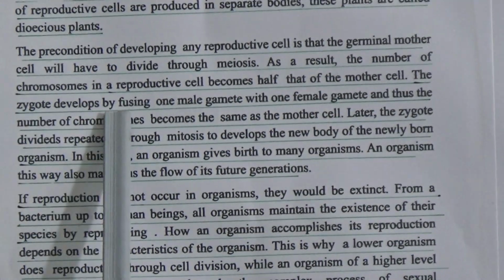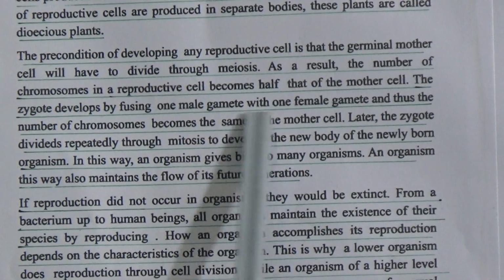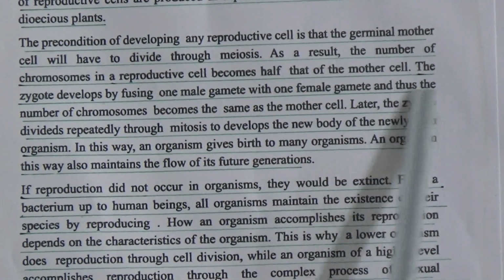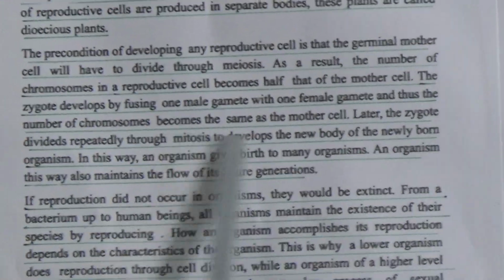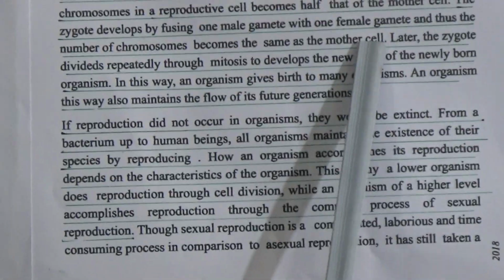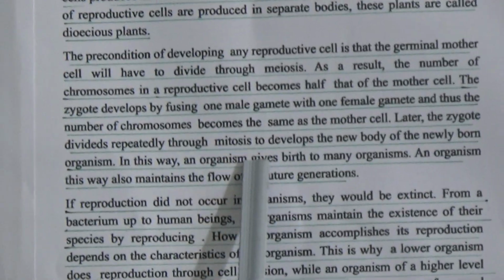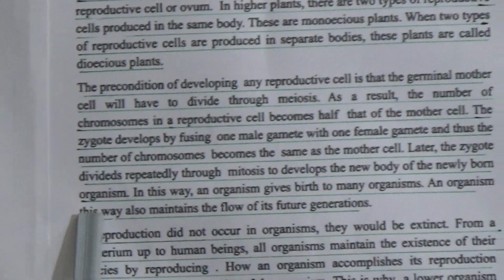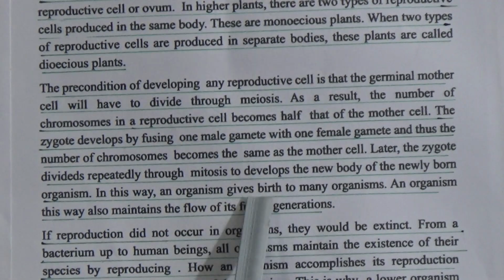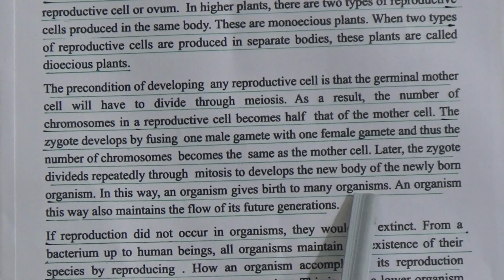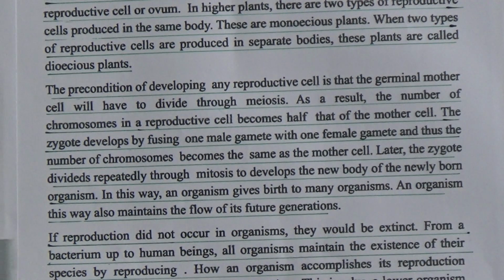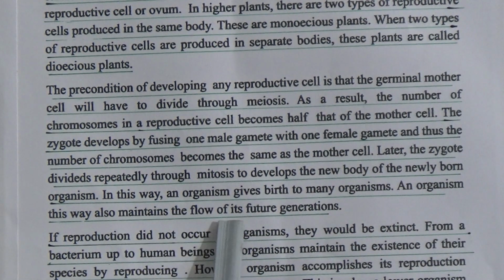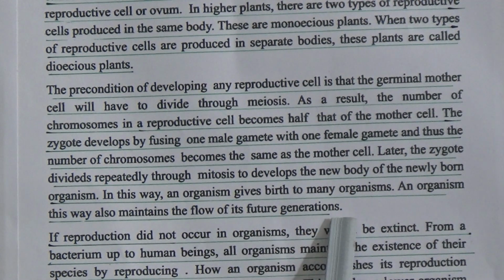The zygote develops by fusing one male gamete with one female gamete and thus the number of chromosomes becomes the same as the mother cell. Later the zygote divides repeatedly through mitosis to develop the new body of the newly born organism. In this way, an organism gives birth to many organisms. An organism this way also maintains the flow of its future generation.